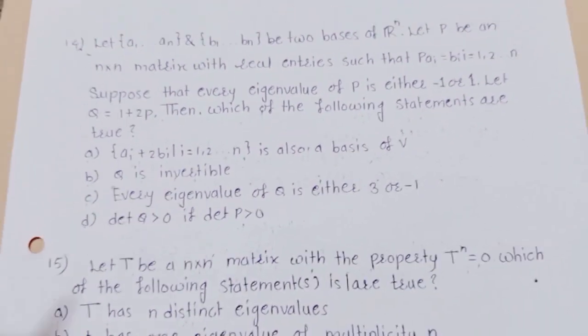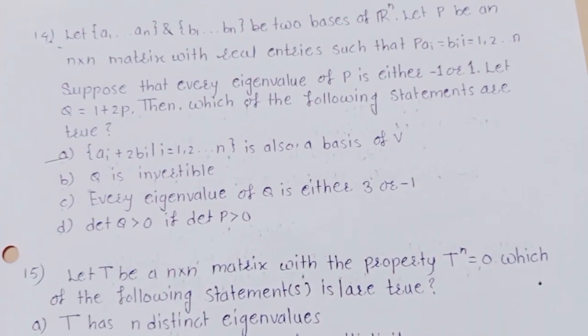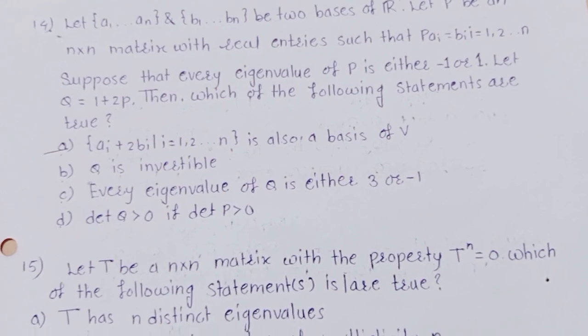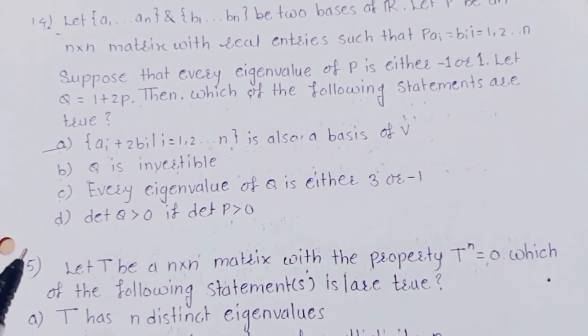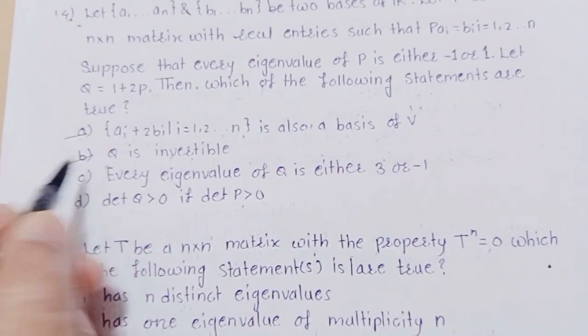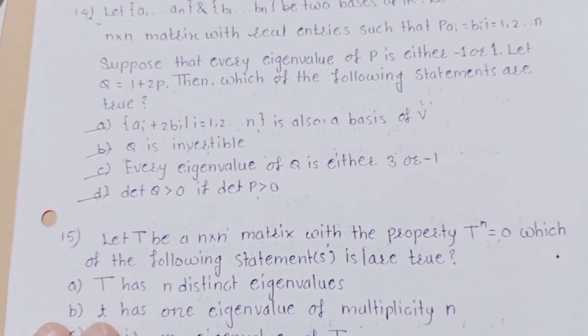तो फर्स्ट स्टेटमेंट is true: {ai plus twice bi, such that i varies from 1 to n} is also a basis of V. Second statement B, Q is invertible is the correct option. C is the correct option and also D is the correct option.